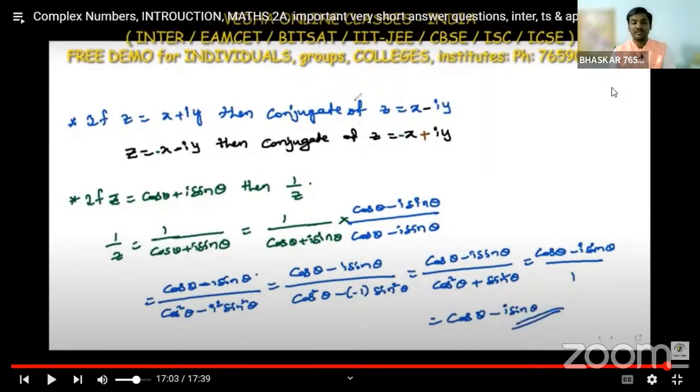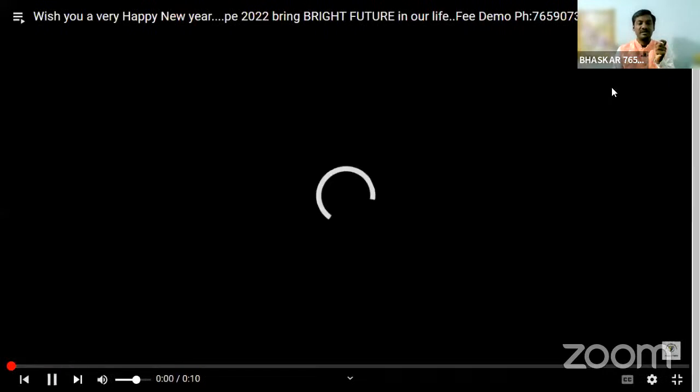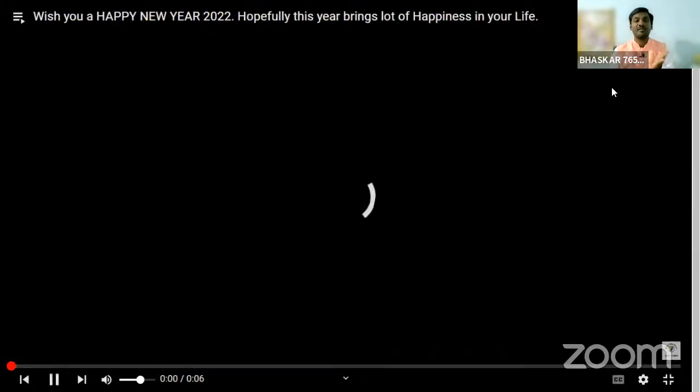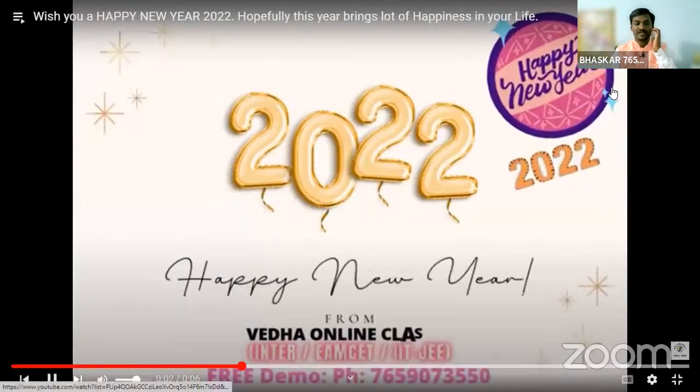Even in De Moivre's theorem also, we use this. z, 1 by z, cos theta minus i sin theta.